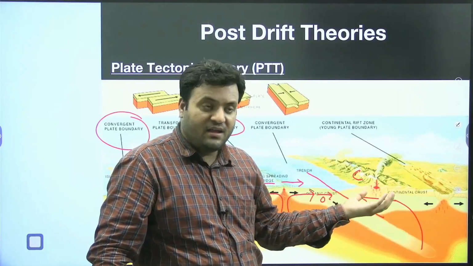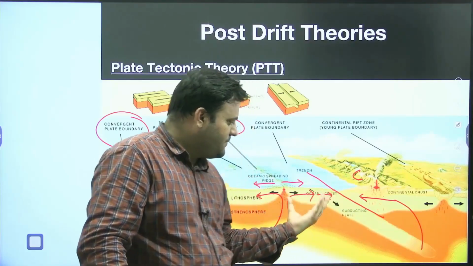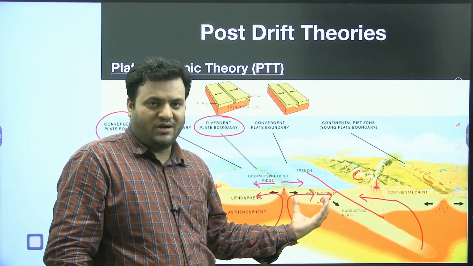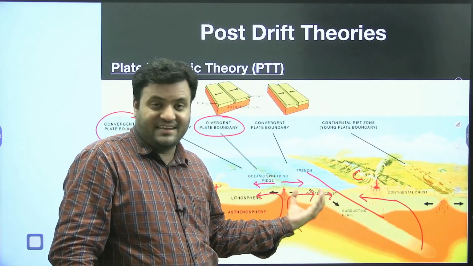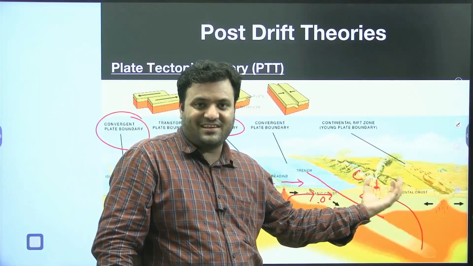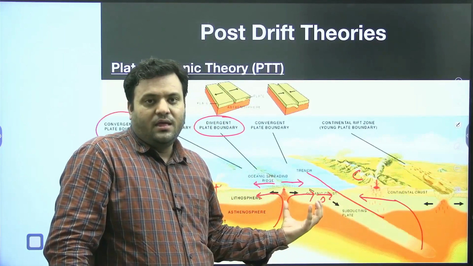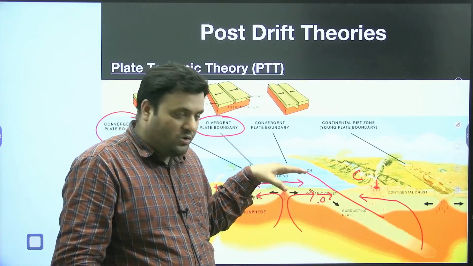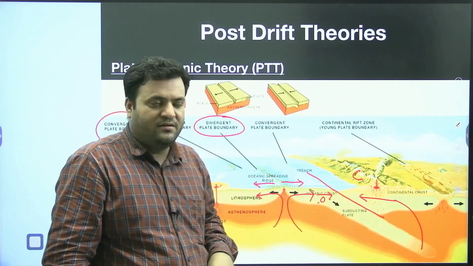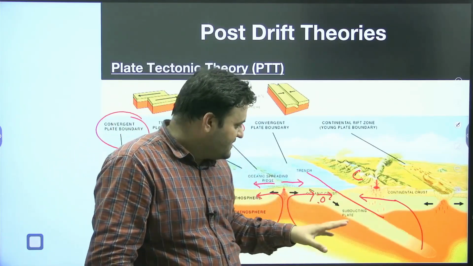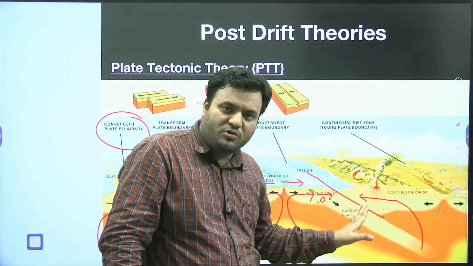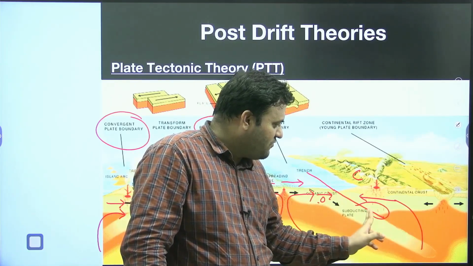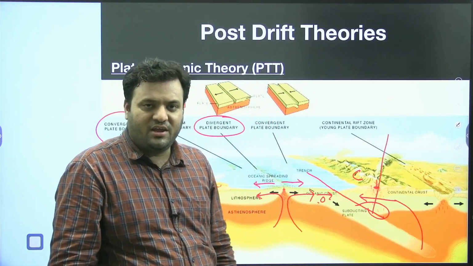Density difference is there. Hope you remember there are granitic rocks in the continental plates and basaltic rocks in the oceanic plates. The oceanic is heavy, its density is greater; the continental is lighter, its density is less. The more the density, the more the gravity impact, so the oceanic plate is going to subduct beneath the continental plate. As a result, there is emplacement of lava, and we would have a formation of volcanoes.